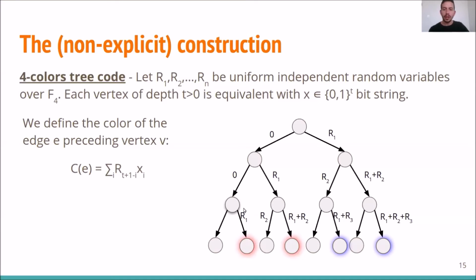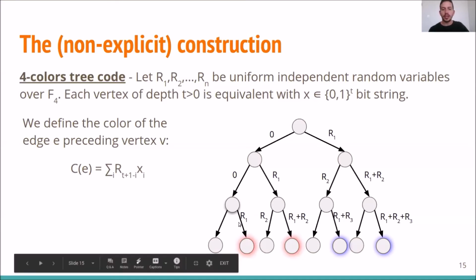Now, if we look at the second edge, we see that here the edge got the color R1, and here the edge got the color R1 plus R2. Looking back to the blue shape, we see that this edge got the color R1 plus R3, and this edge got the color R1 plus R2 plus R3, meaning that these two edges are equal if and only if R2 is equal to 0. And same here. These two edges got the same color if and only if R2 is equal to 0.